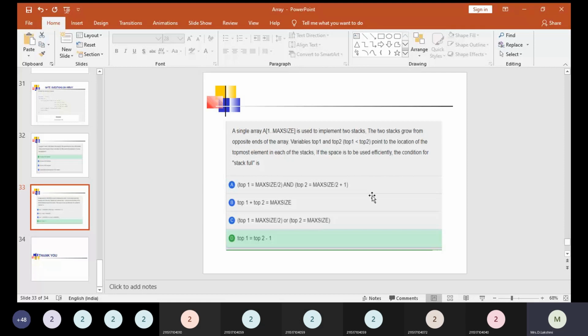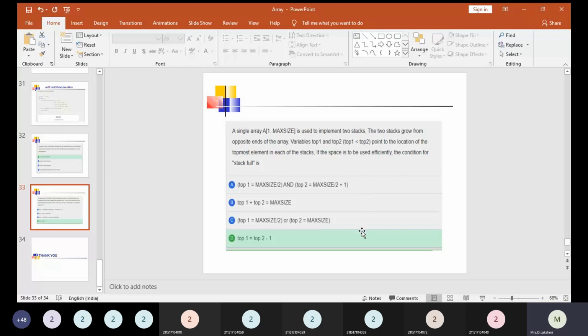When the top pointer reaches the array size -1, the stack is going to be full. Already we have discussed this concept, right? So here top is equal to array size -1. Likewise, if top 1 is equal to top 2 -1, then we can declare that the array is full, the stack is full.